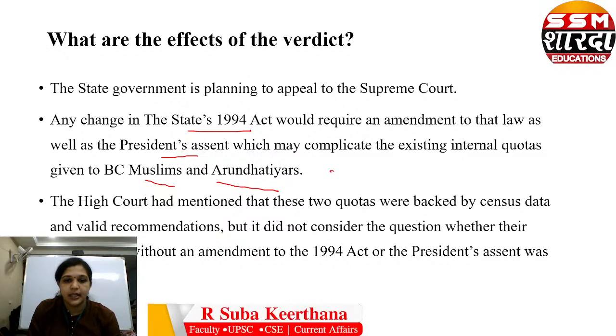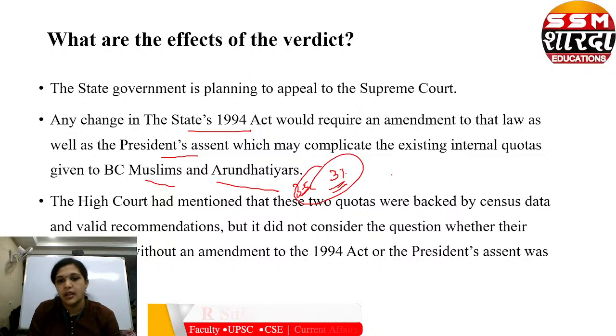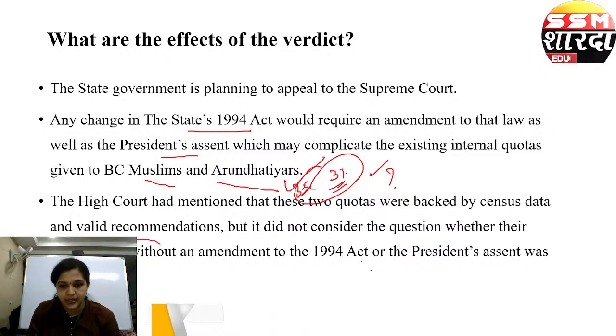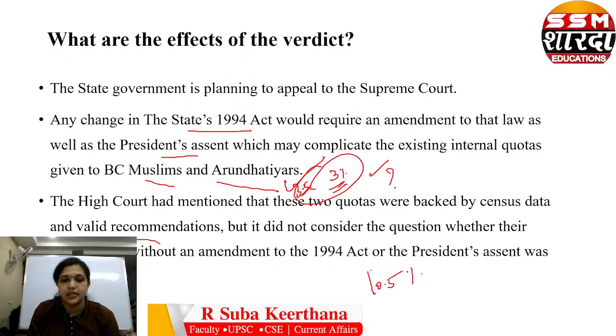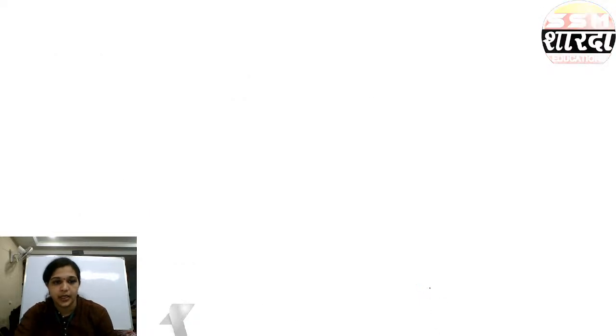Okay. So already we have this 3 percentage for Arundhatiars and 3.5 percentage for Muslims. So this will also have a question. The High Court has mentioned that these two quotas were backed by census data and valid recommendation, so this will not have any issue. But now the present 10.5 percentage for Vanyakula Kshatriyas is questioned because they don't have proper data.